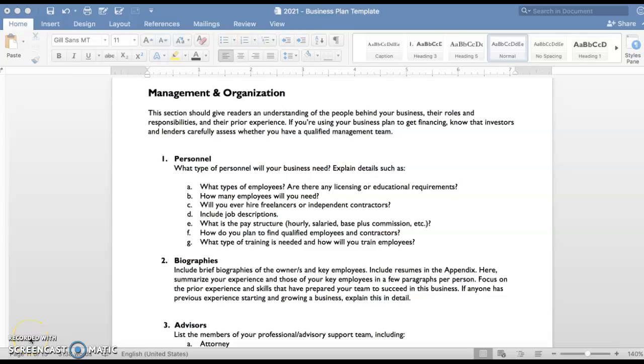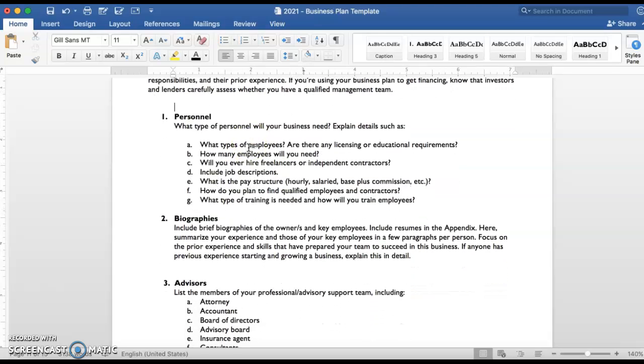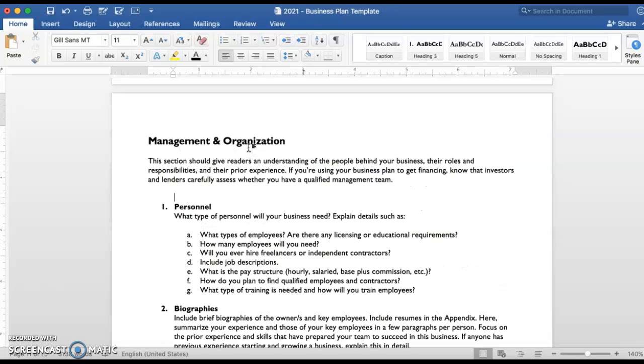Okay, so I ran out of recording time with the first part of the template, so let me finish up for you here. Now we're going to go into management and organization, and you're going to get rid of this stuff here. Highlight and delete, and leave the part that says personnel.